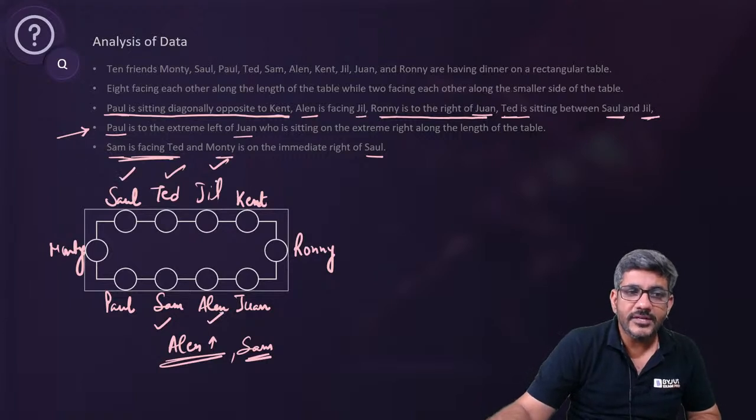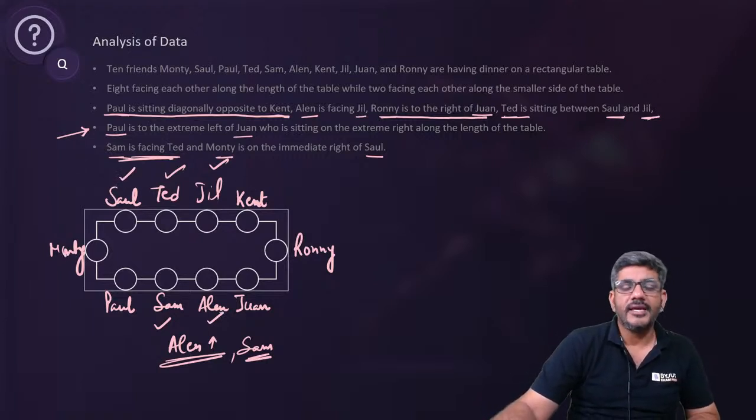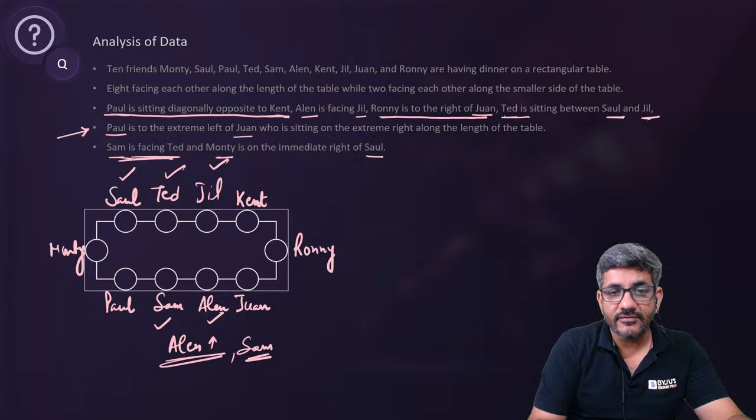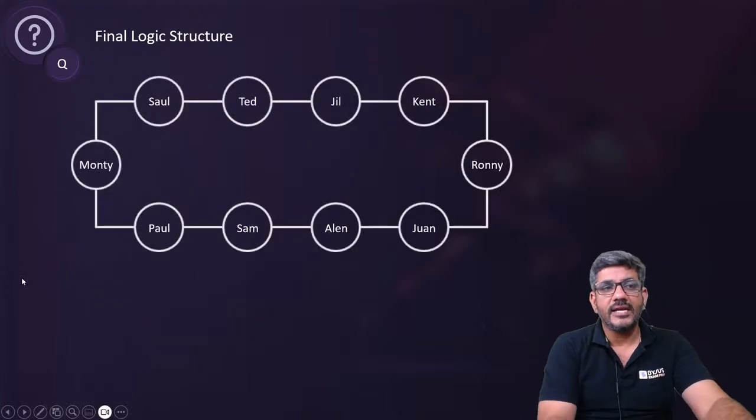And between Saul and Jill, Saul would be here. Only one person is left, Monty. That satisfies everything. So once the set is made like this, I'm sure this would agree with whatever we did.